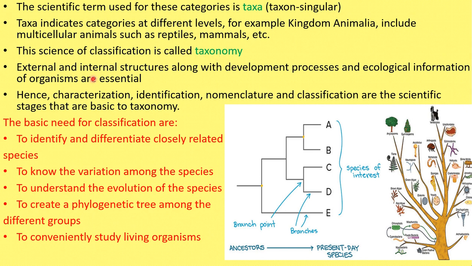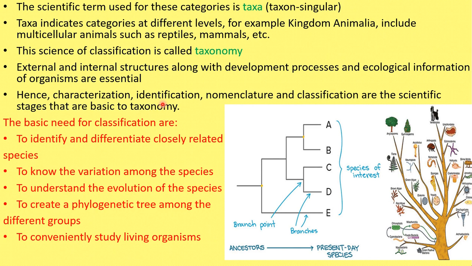Here what is taken into consideration? External and internal structures of the organisms, their development methods, and ecological information. How they are dependent on the environment. Such environmental or ecological information of the organisms is also important for this classification or taxonomy. Okay. So in taxonomy, or in the science of classification, we must know about the characteristic features of the animals, various organisms.